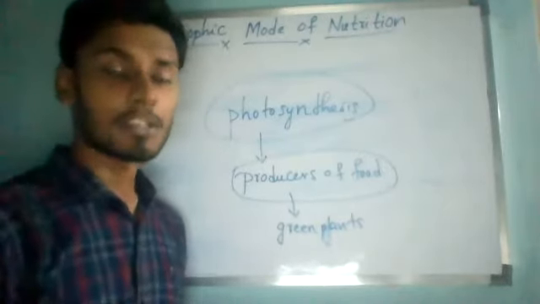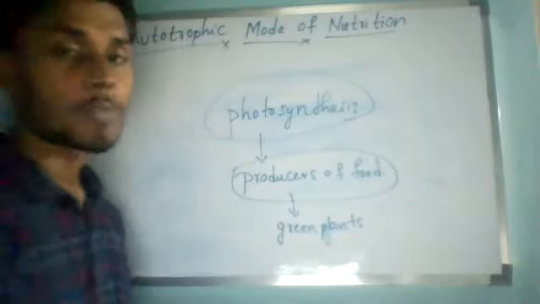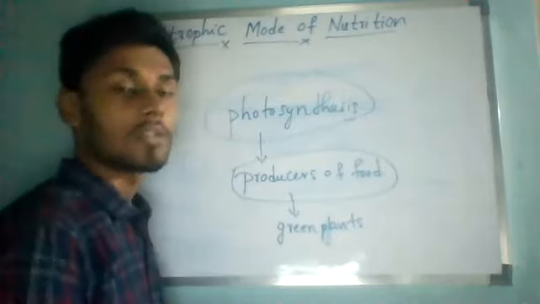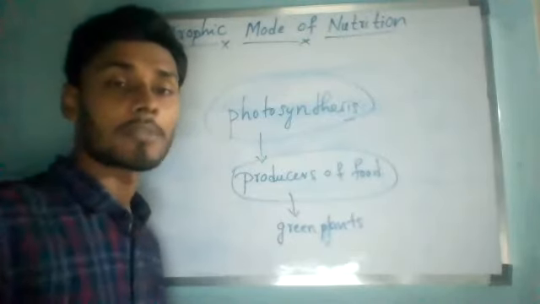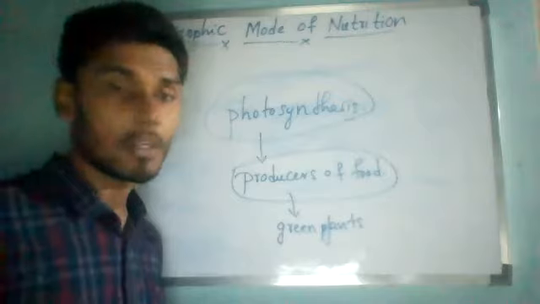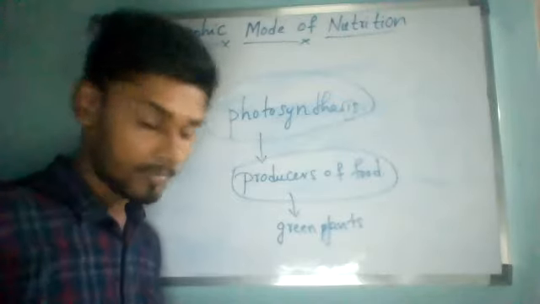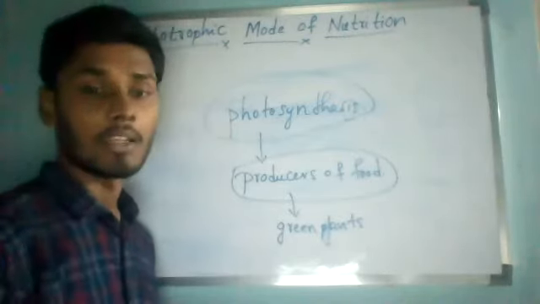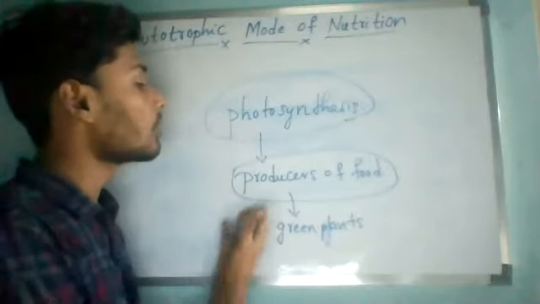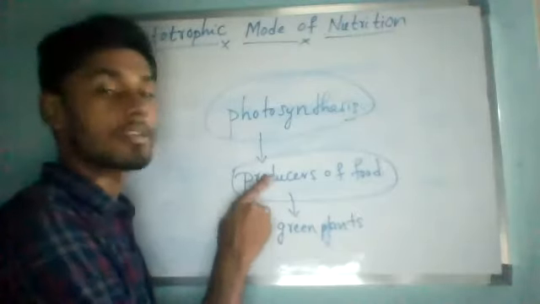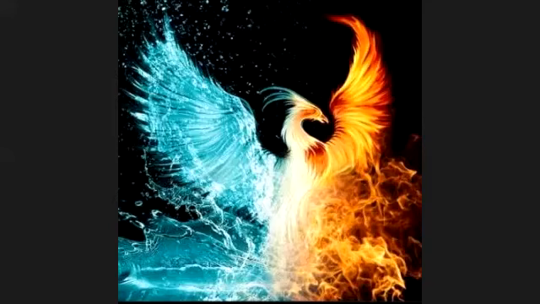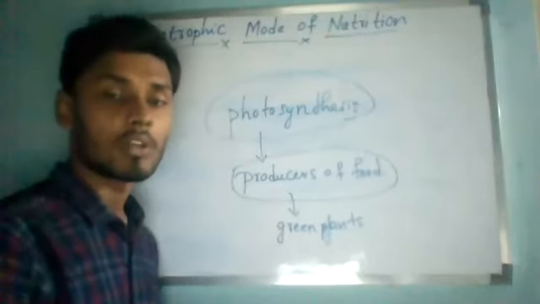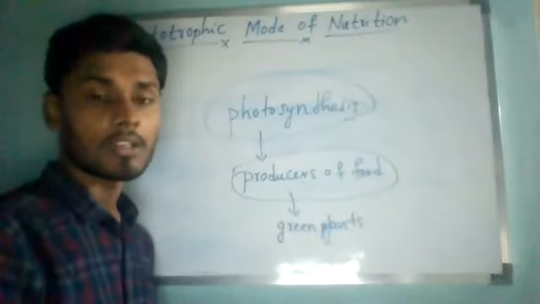Most probably humans depend on these producers only, because these producers produce food with the help of sunlight and other inorganic substances present in the environment. That food is what we are consuming. Whatever we eat daily is produced by the producers of food. They are called autotrophs, and the mode of nutrition is called autotrophic mode of nutrition. Do you understand or not?